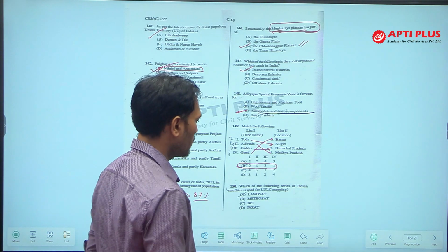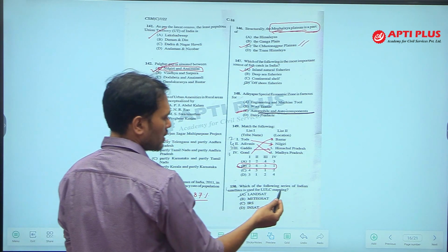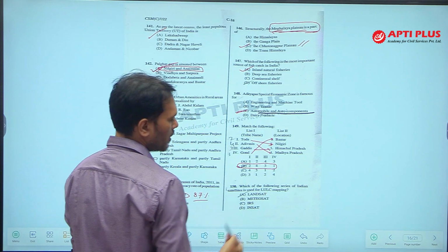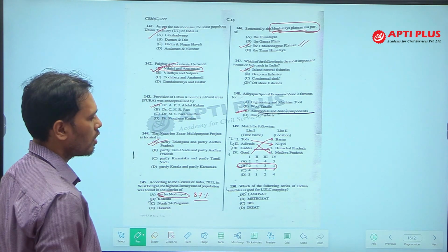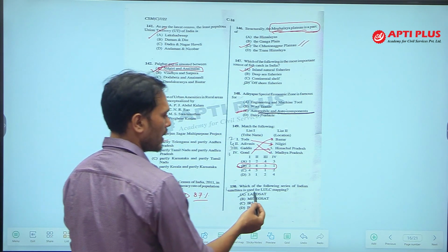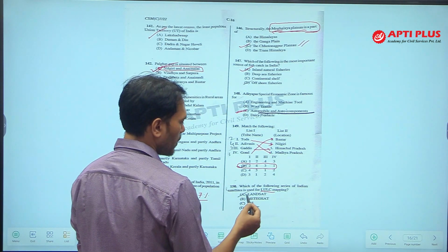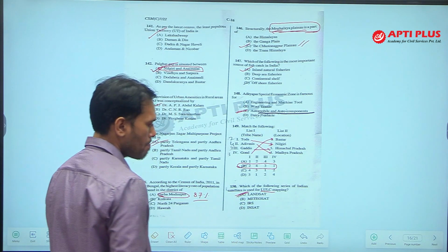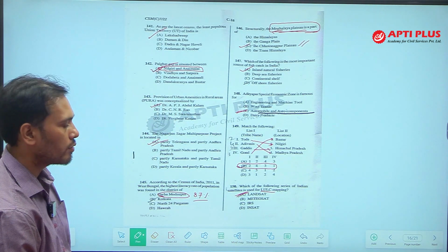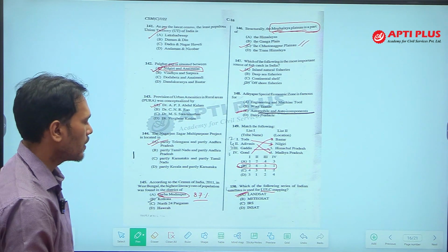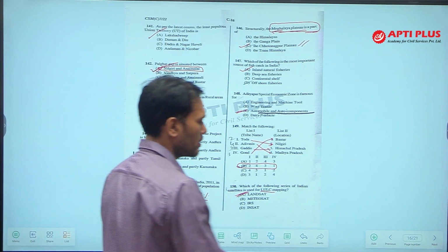Which of the following series of Indian satellites is used for land use and land cover mapping? LULC means land use and land cover mapping. So, for this purpose we use Landsat. Landsat is the satellite which is used for land use and land cover, clear. So, the answer of 150 is option A.